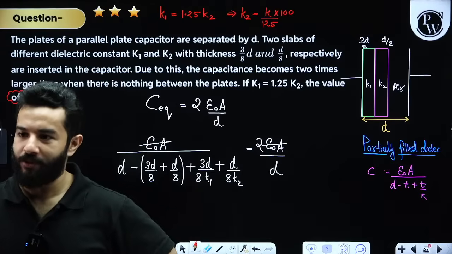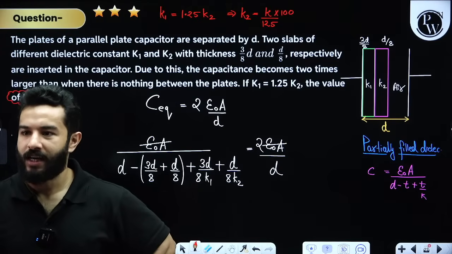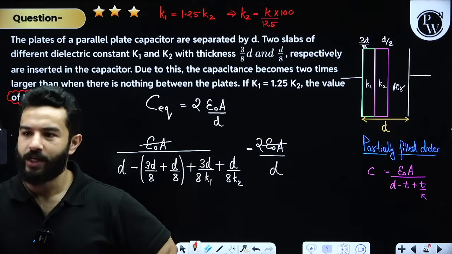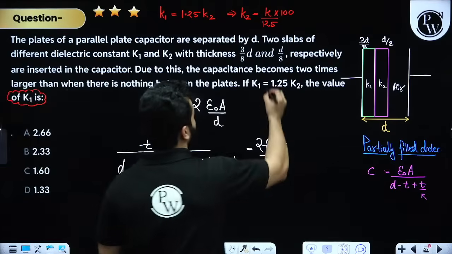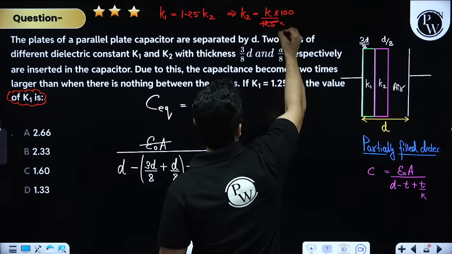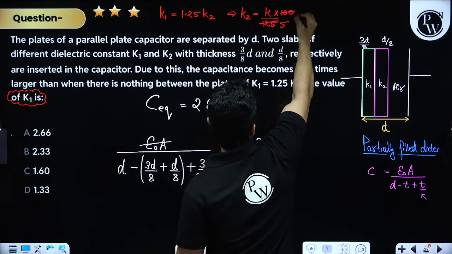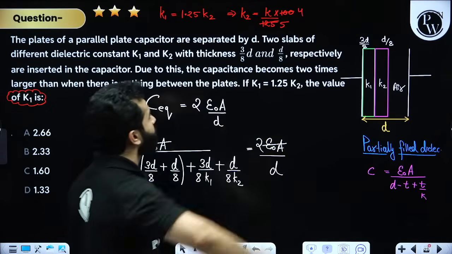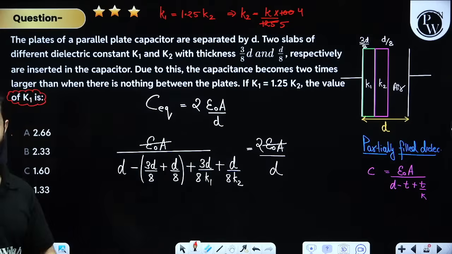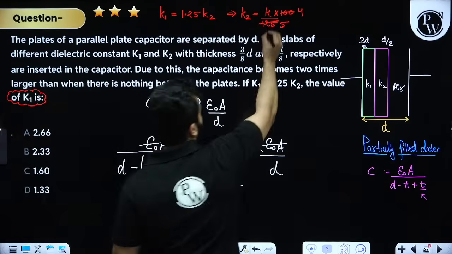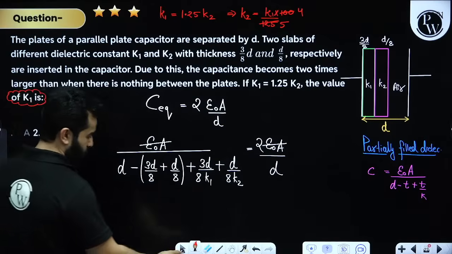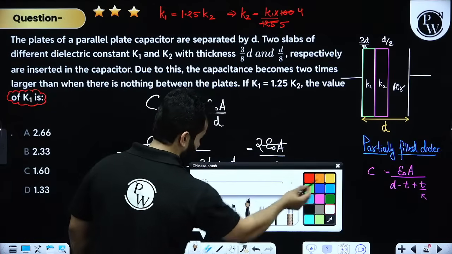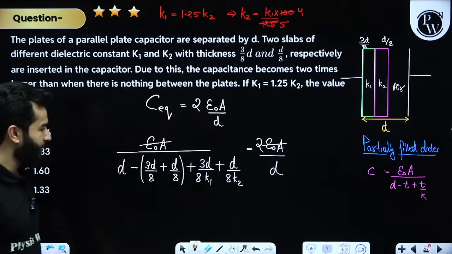Is it clear, my dear friends? Be quick. Everything's sorted. Done. So 5 5s are 25, 4 5s are 20. That means K2 can be written as 4K1 by 5. Oof. That's why I've said this is a nice problem, right?